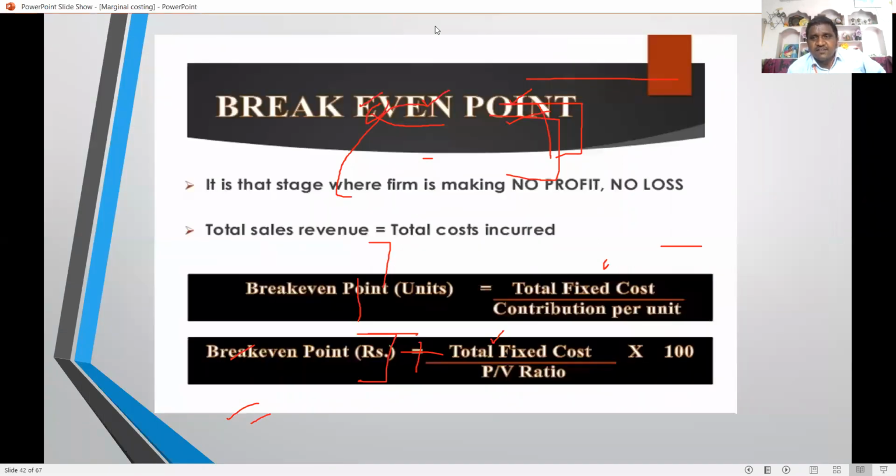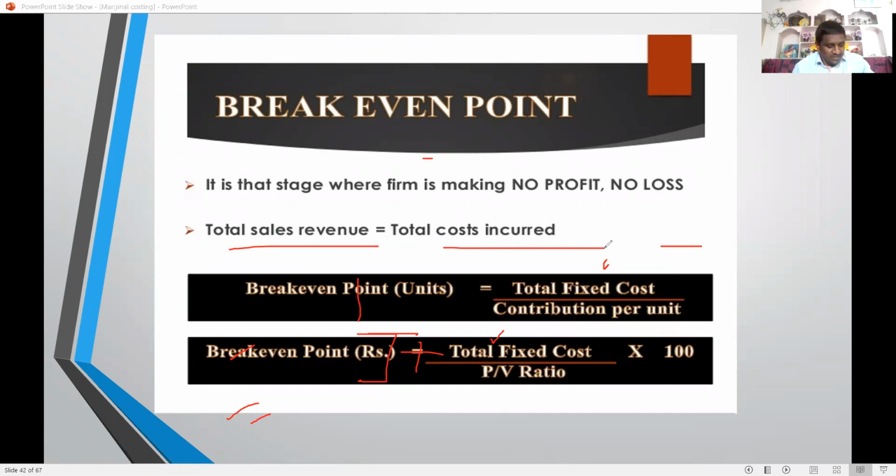Next one is the break-even point. Break-even point is nothing but the point where there is no profit and no loss. Neither profit is earned nor loss is made at that point. At the break-even point, total sales revenue equals total cost. Total revenue equals total cost, so there is no profit and no loss.